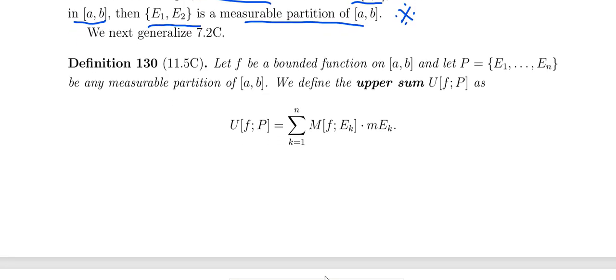So how to define? There, when we defined upper sum and lower sum, here also we have to define upper sum and lower sum. Let F be the bounded function on A comma B. P is the partition, measurable partition of A comma B. How to define the upper sum for the function F over the partition P?